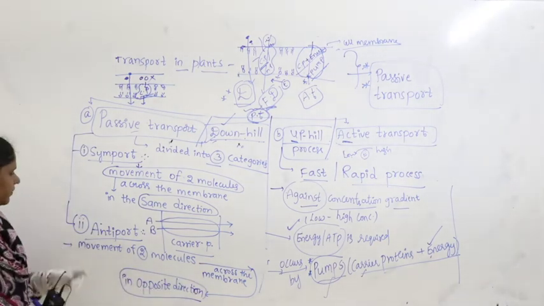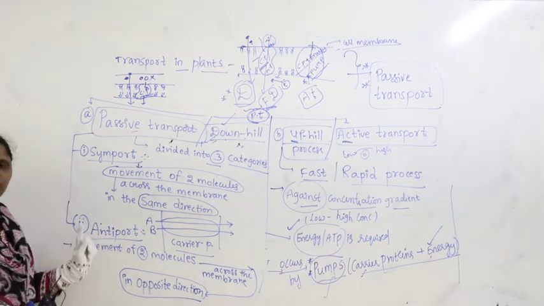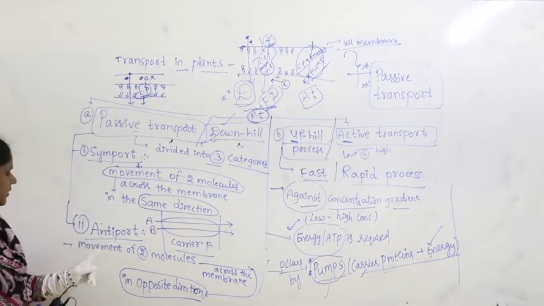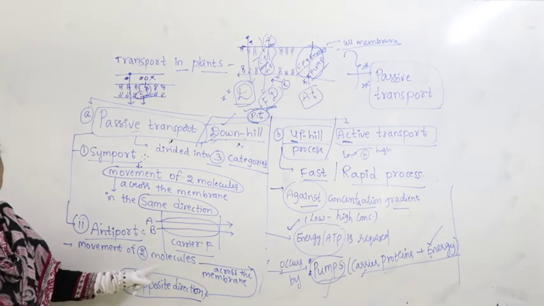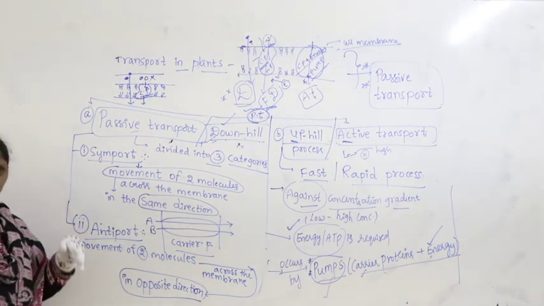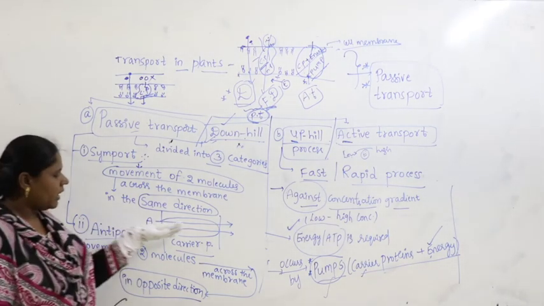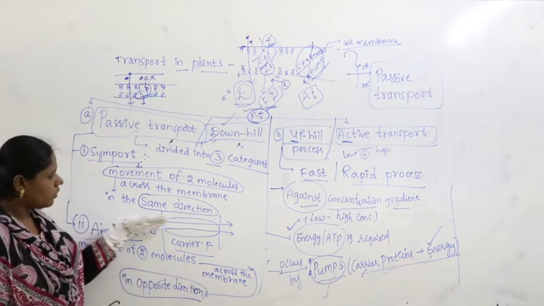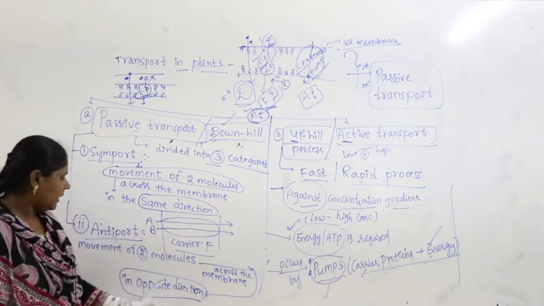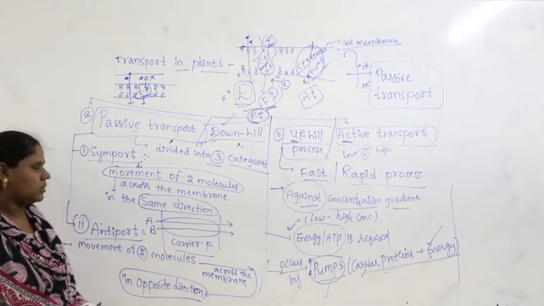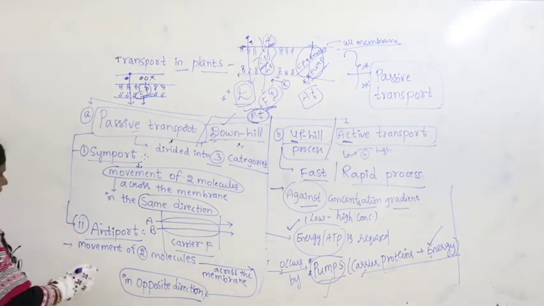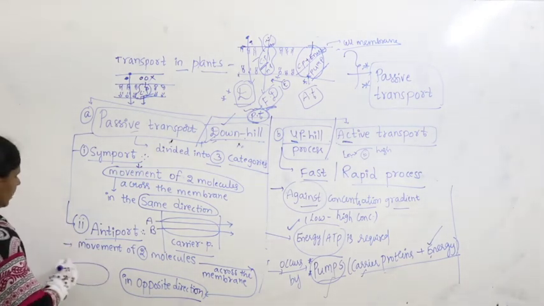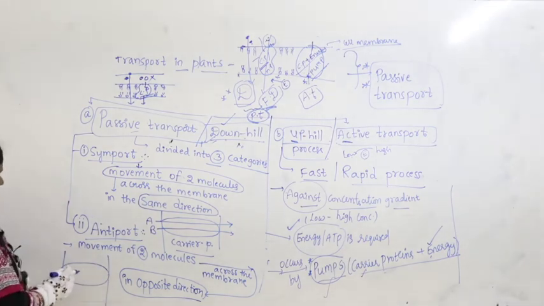Let us see carefully. Anti means opposite. So we say movement of two molecules. Again we are talking about two molecules moving across the membrane, but in the opposite direction. So how do we draw the opposite direction here?